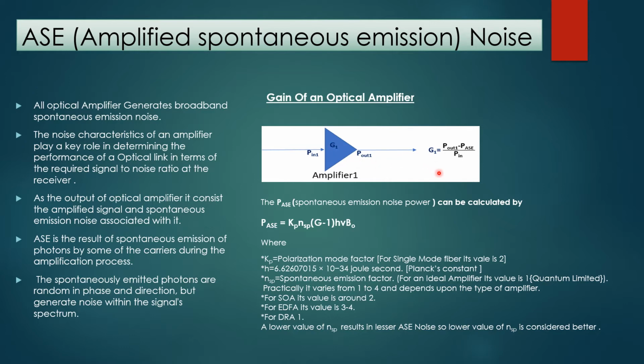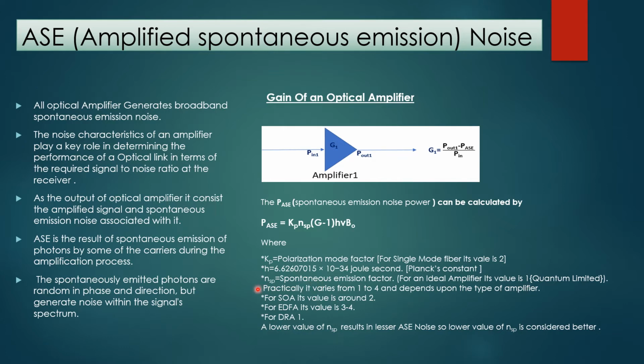Gain G1 can be calculated by P out minus P ASE divided by P in. This P ASE is the amplified spontaneous emission noise power, which can be calculated by P ASE equals Kp NSP (G-1) h nu B naught, where Kp is the polarization mode factor. The polarization mode factor has value 2 for the single mode fiber, h is Planck's constant, and NSP is the spontaneous emission factor. For an ideal amplifier, its value is 1 and this is the quantum limit.